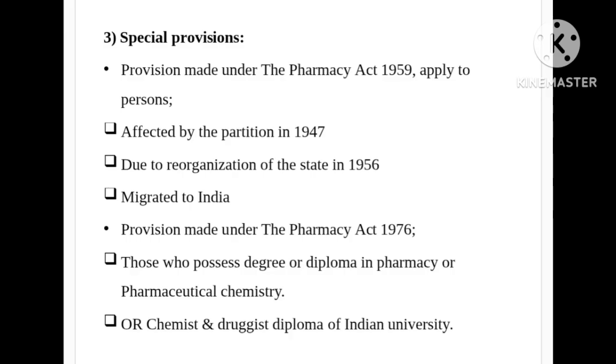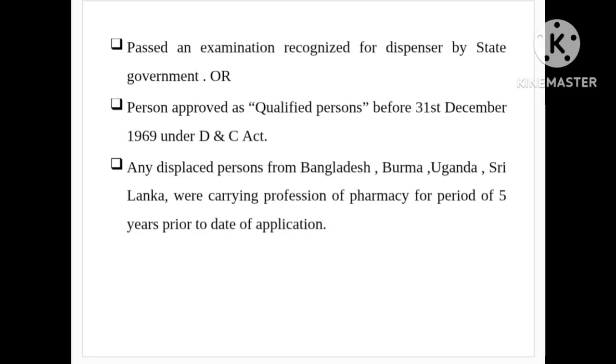3. Special provisions. Provision made under the Pharmacy Act 1959 applies to persons affected by the partition in 1947, due to reorganization of the state in 1956, or who migrated to India. Provision made under the Pharmacy Act 1976: those who possess a degree or diploma in pharmacy or pharmaceutical chemistry, or a chemist or druggist diploma of an Indian University, passed an examination recognized for dispenser by the state government, or persons approved as qualified persons before the 31st of December 1969 under the D or C Act.